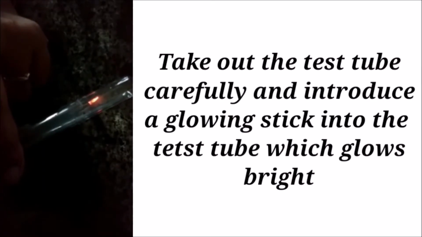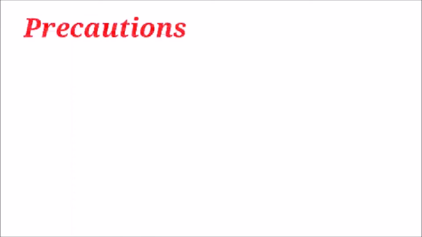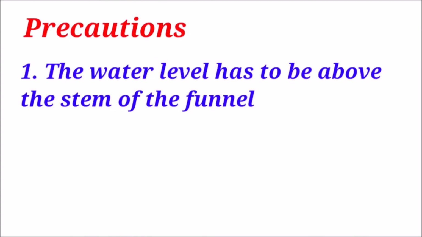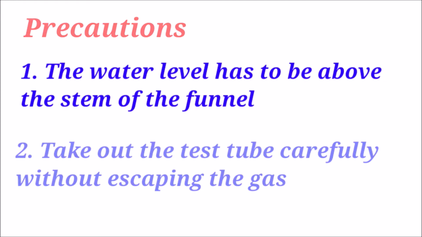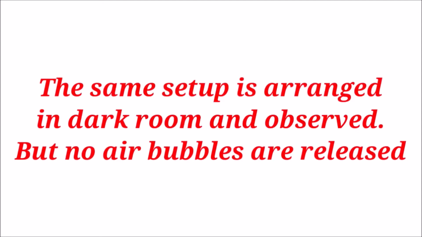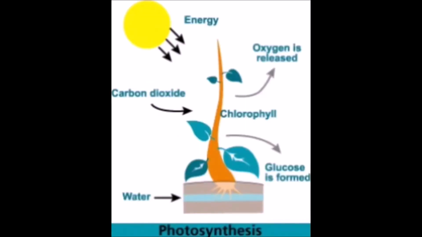It will be observed that it would burst into flames or glow brightly. This confirms the presence of oxygen in the test tube, which is released from the plants. The precautions to be taken are that the water level in the beaker must be above the stem of the funnel, and after completion of the experiment we have to take out the test tube carefully without allowing the water to escape from it. The same setup is kept in a dark room and it is observed that no air bubbles are released from it. This emphasizes the importance of light in photosynthesis.